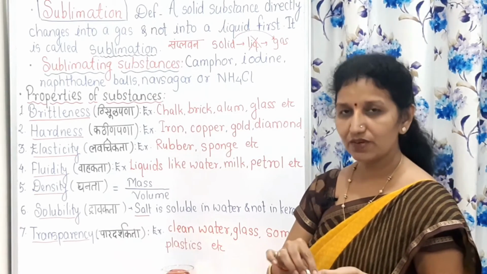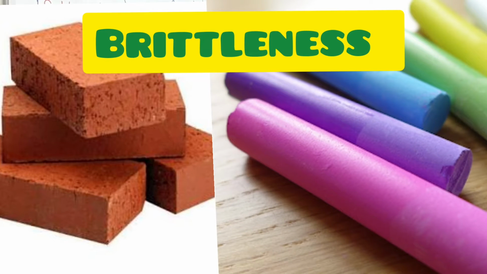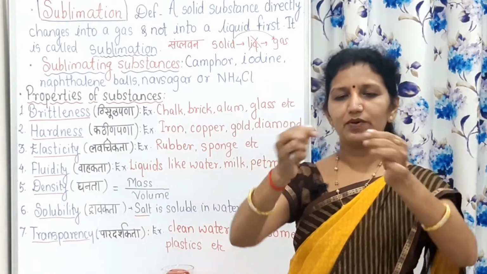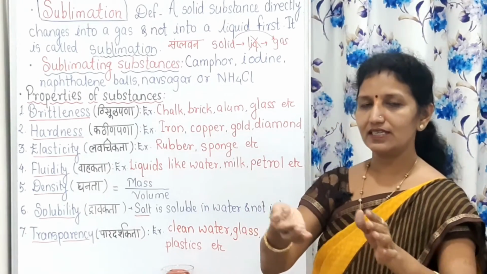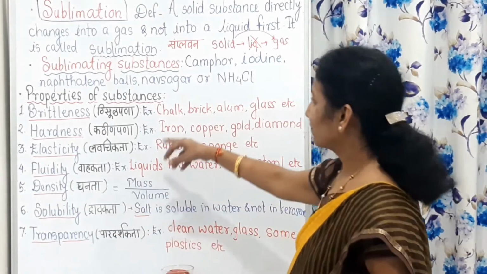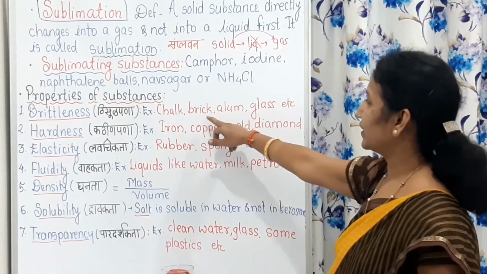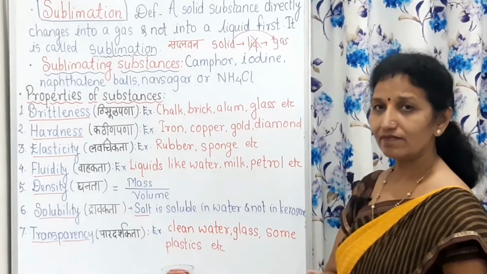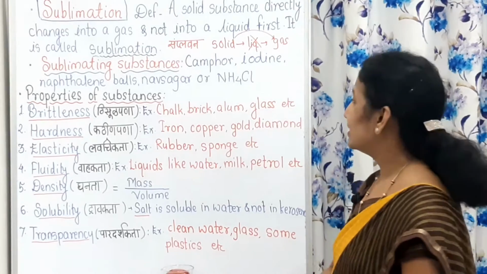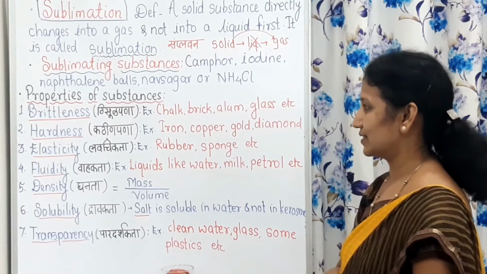It is the opposite of hard. Brittleness is the property that is observed in chalk. See, chalk can be broken down into small pieces very easily on applying force. That's why it is a brittle substance. Brittleness is its property. Brick, vita, alum, turti, glass, kaach, these are the examples of brittle substances.